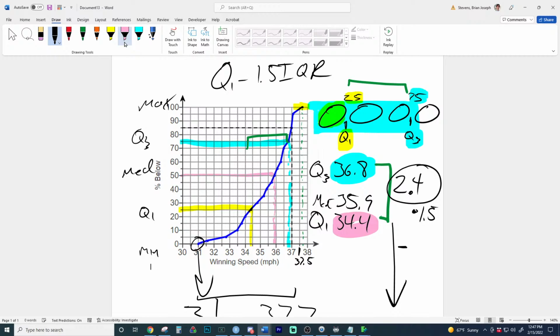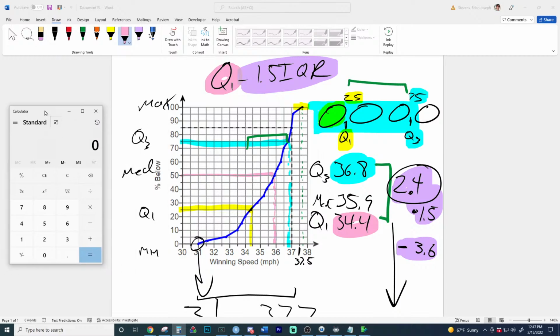We're just showing it visually over here. I'm going to use a different color. We've got a lot of color coding going on. We're showing this by saying multiply these and then subtract that amount. I think Maria's found the spot, because we're going to subtract 3.6 from that value. This is what we're subtracting from Q1. So the mathematics for this is 34.4 minus 3.6, because 3.6 is the 1.5 IQRs. Maria's got the answer in the chat, 34.4 minus 3.6. And this tells us where outliers begin.